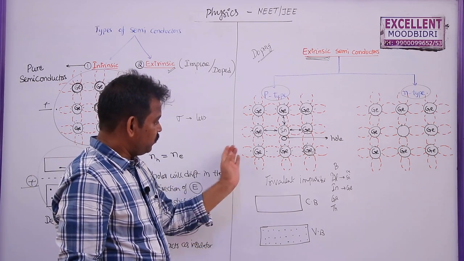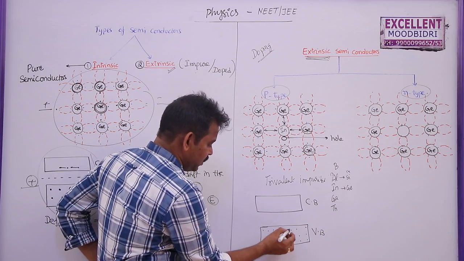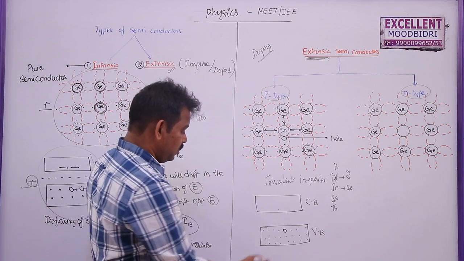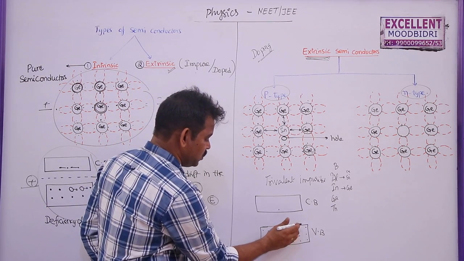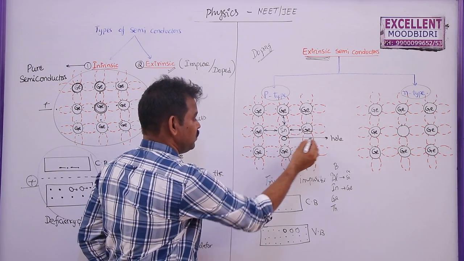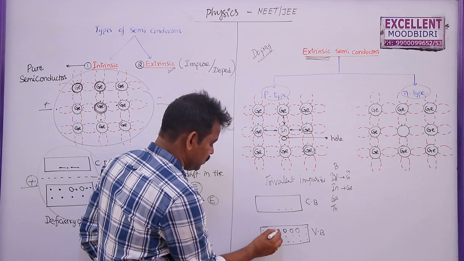But when we add this impurity, what happens? One hole will be formed here. Whenever a hole is formed, one electron will be formed here. So by heating, some holes will be formed here. These are the holes formed due to heating, and some more holes will be formed due to addition of these impurities. So the number of holes will be more here.